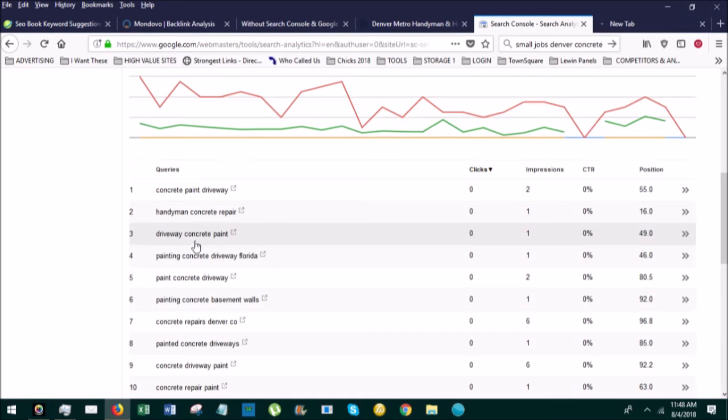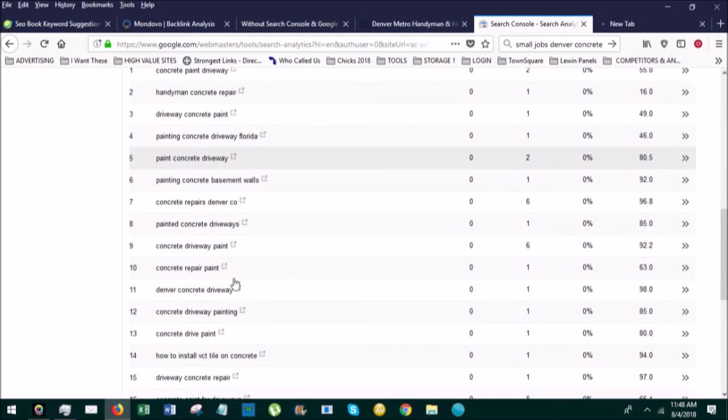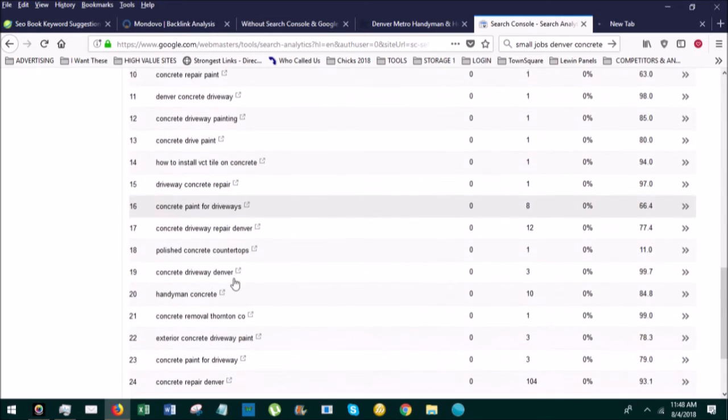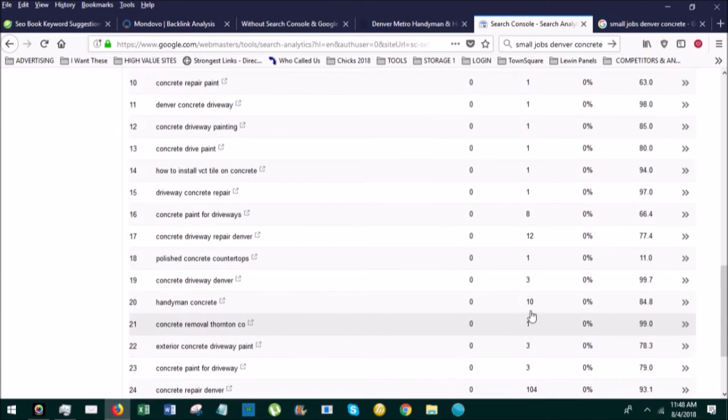I could take driveway concrete paint and type near me, and I'd probably come up, because if it doesn't have a demographic keyword here, it's pretty much a near me search, right? If that makes sense. And so as I flip through these, you can see concrete removal Thornton. I definitely don't have a page about that, but I got some kind of impression.